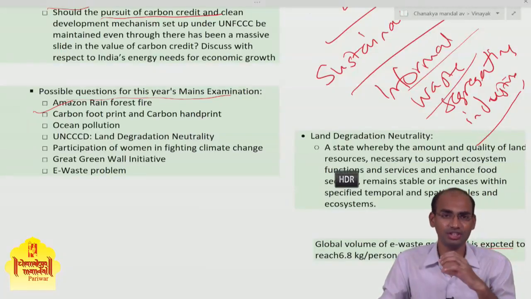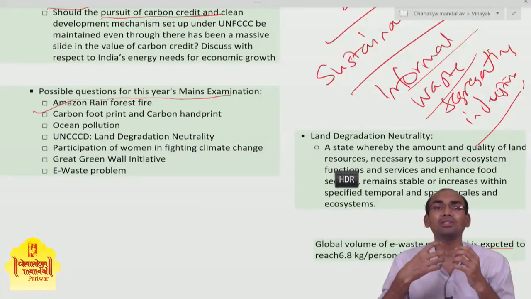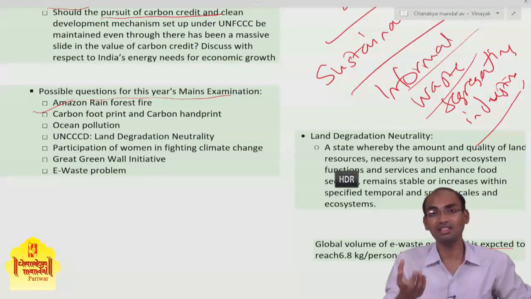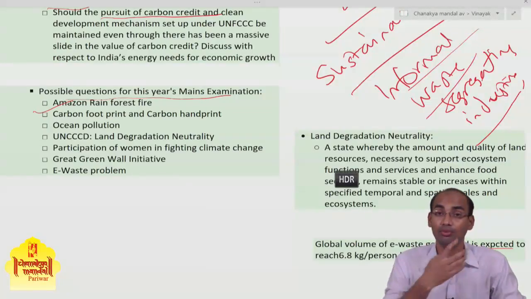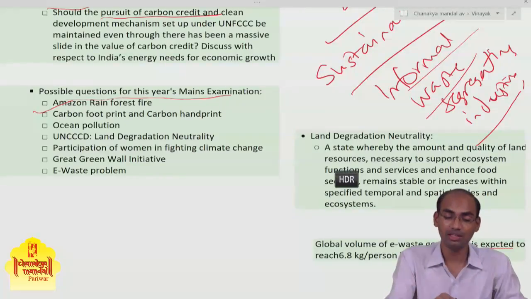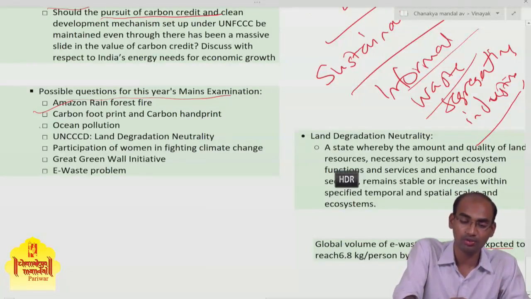How can we replenish? Okay, another question. How can we replenish the Amazon rainforest, which we have lost in this forest fire? Okay, lots of questions can be formed. So be prepared, be thorough with the issue of this Amazon rainforest fire.